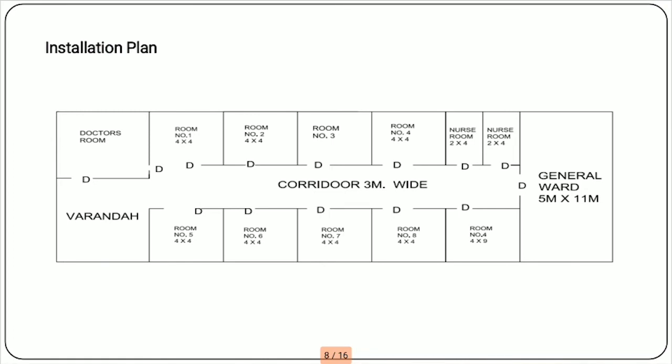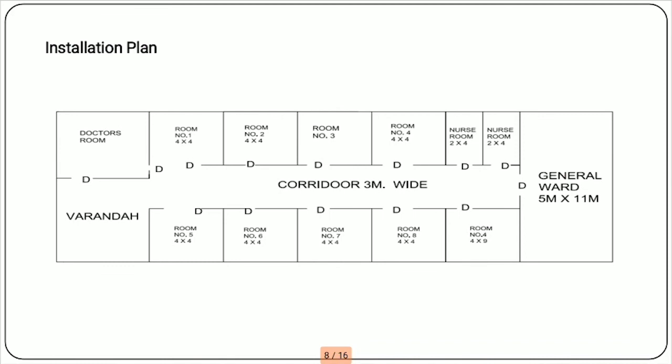We will take the hospital plan. So this is the installation diagram of that hospital plan. In this installation plan, there are a total of 8 rooms, with one doctor room, one general ward, and 2 nurse rooms. And the dimensions are clearly mentioned in it.